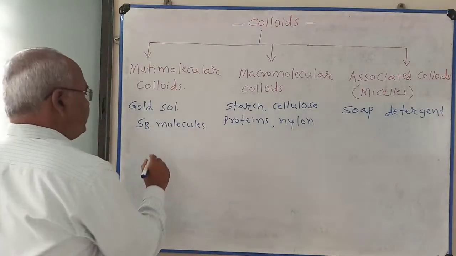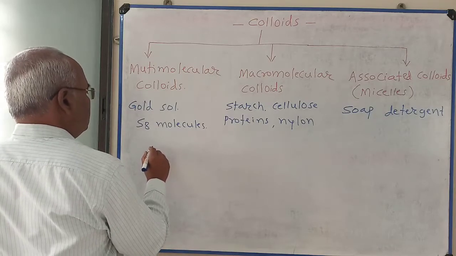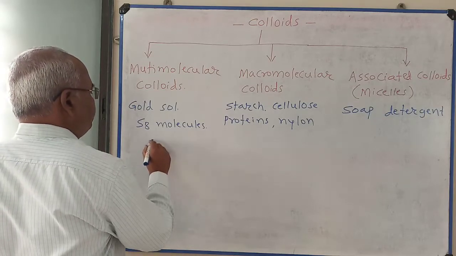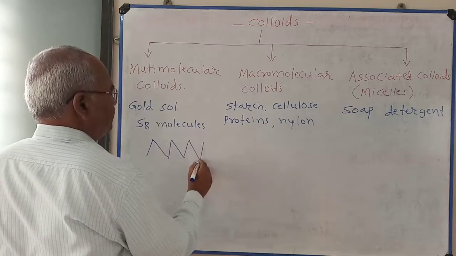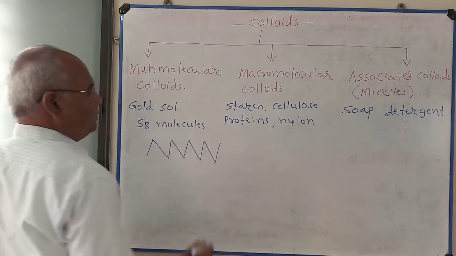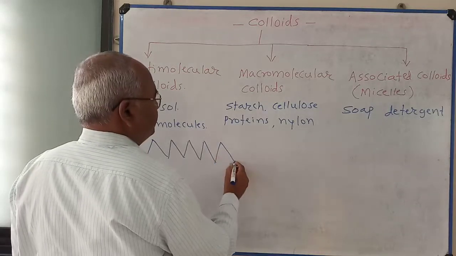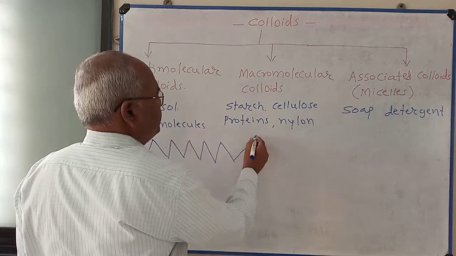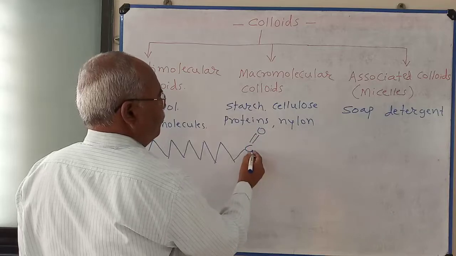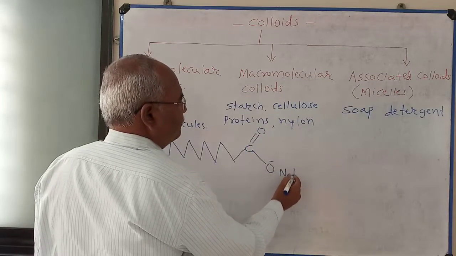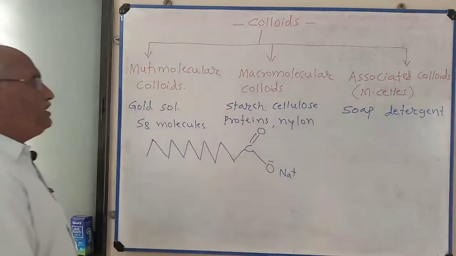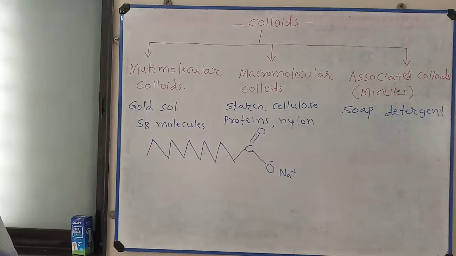So I represent the aliphatic chain of soap. This is a long chain, and here is C double bond O minus Na plus, the sodium salt of fatty acid.